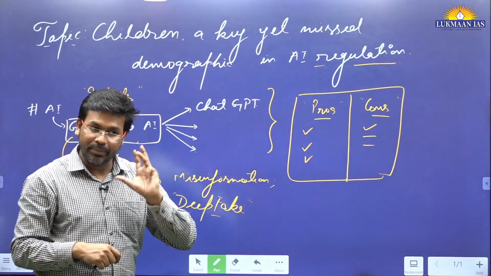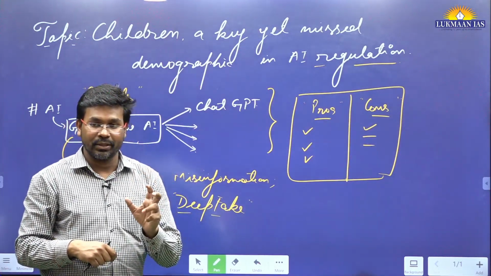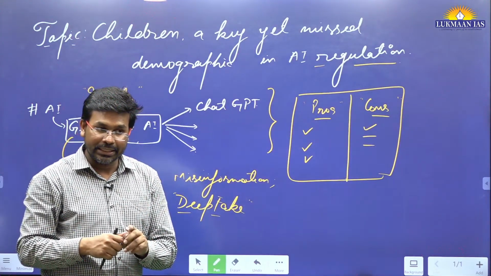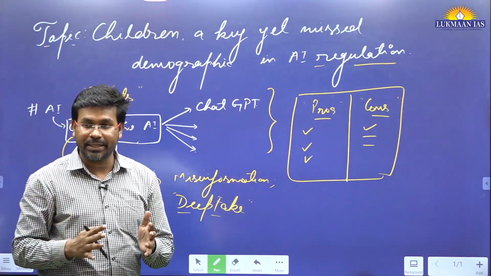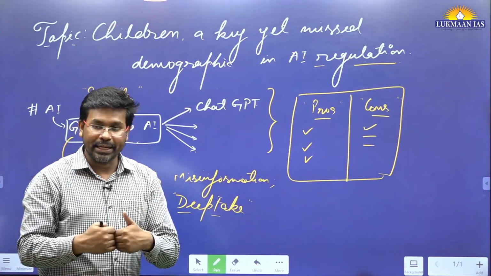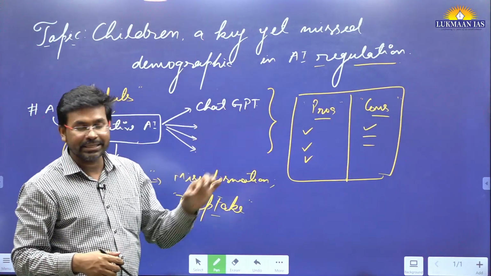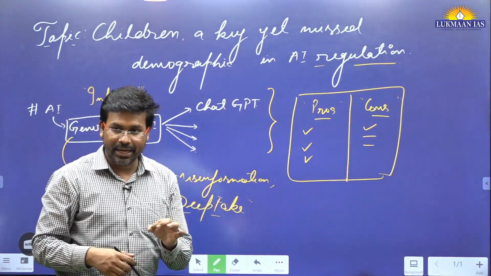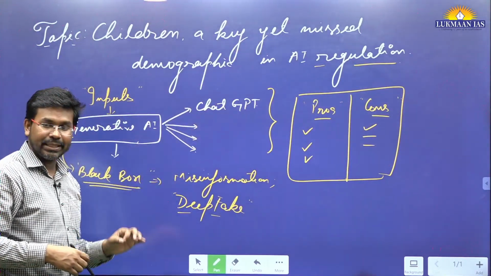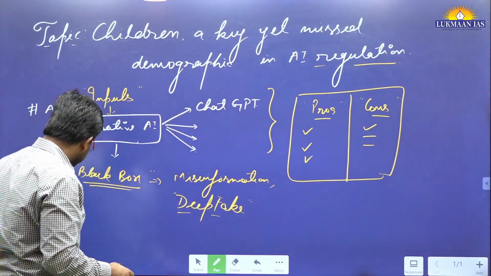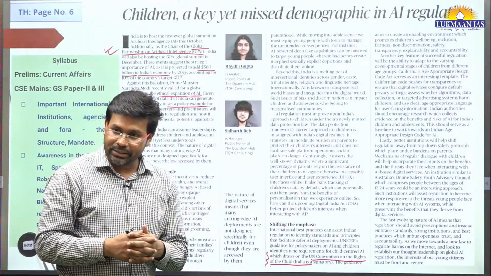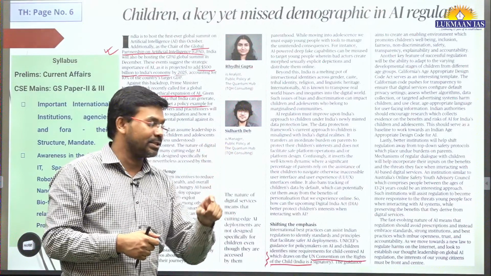It will be the onus of the parents to keep their children away from harming technologies. But the greater responsibility lies with the nation, with India, on how we can regulate it so that it has a lesser negative effect on children. In this article they have said that we should have our regulation mechanism in such a manner that it protects the rights of children also.